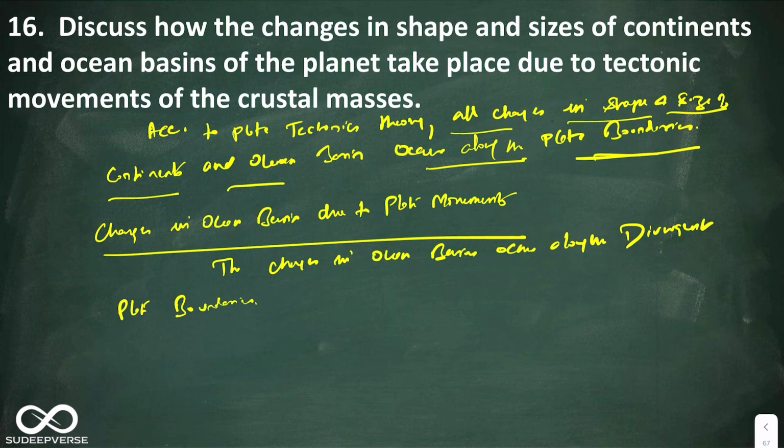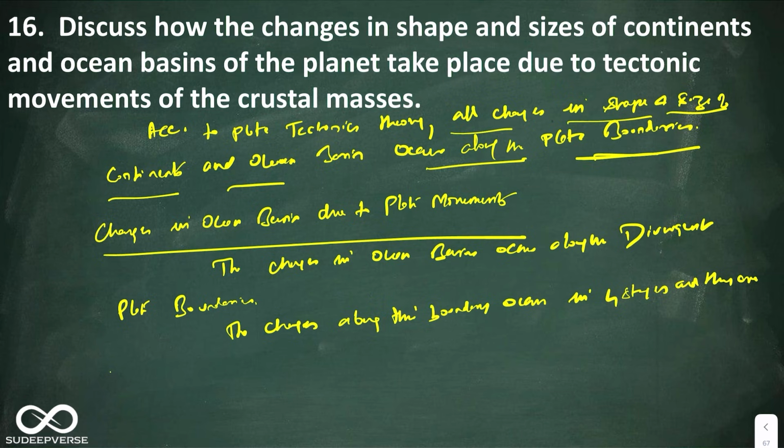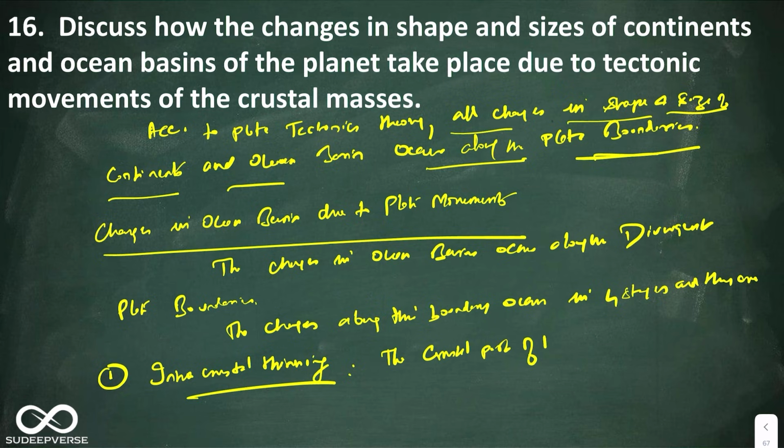Next point you can say, along this boundary it occurs in four stages, and the first one is intracrustal thinning. Here you can say the crustal part of the continent is subjected to magma, and it thins and becomes weaker.